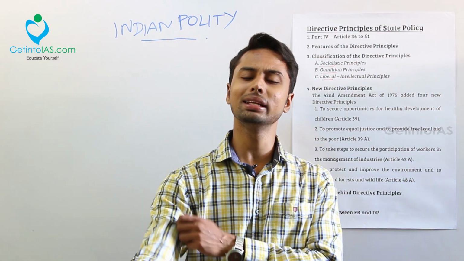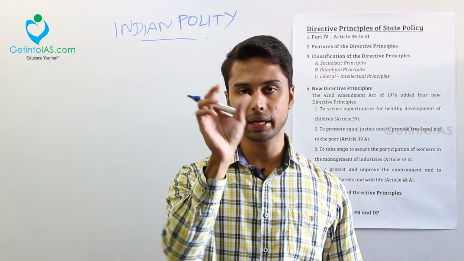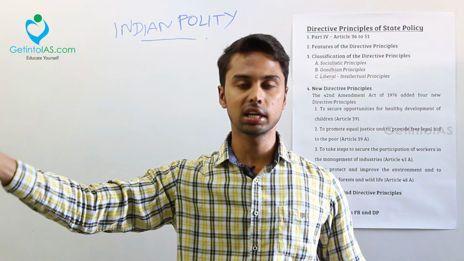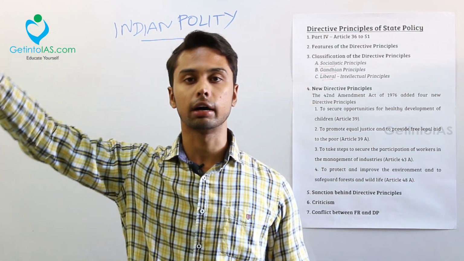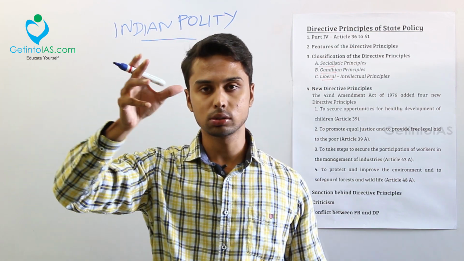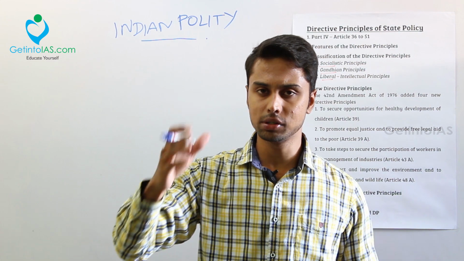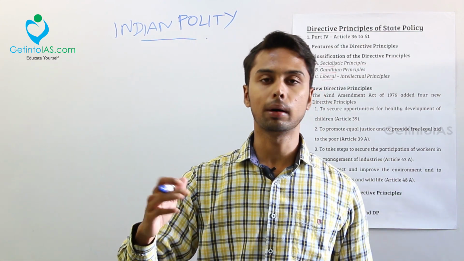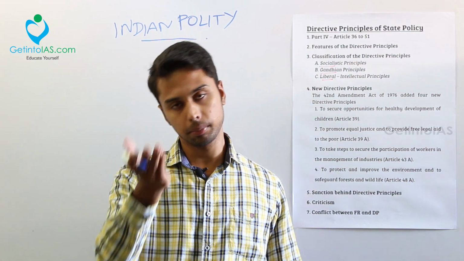What is the concept behind this DPSP? The concept is the welfare state. Okay, the concept behind this DPSP is a welfare state, not a police state. So what is a police state and what is a welfare state? The police state is what we had in the colonial era when the British were ruling us. That is known as the police state, because there were some restrictions. The exact definition of a police state is a government that exercises power arbitrarily through the power of police force. There were some restrictions before 1947.